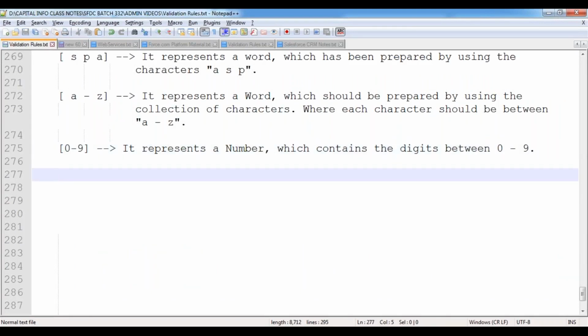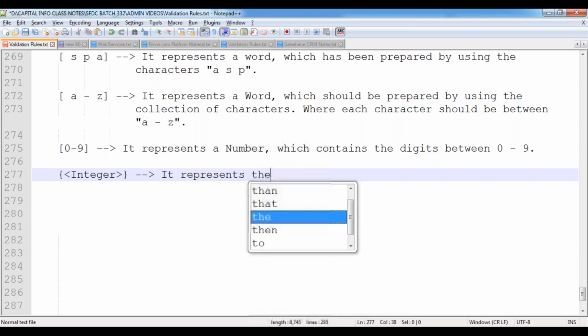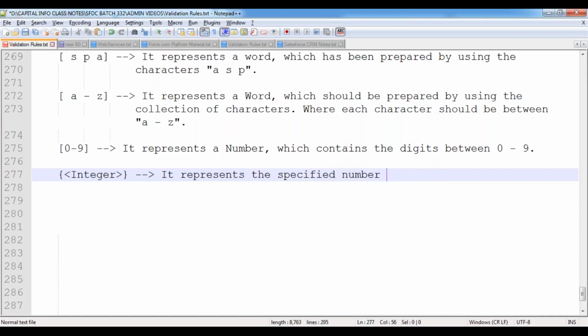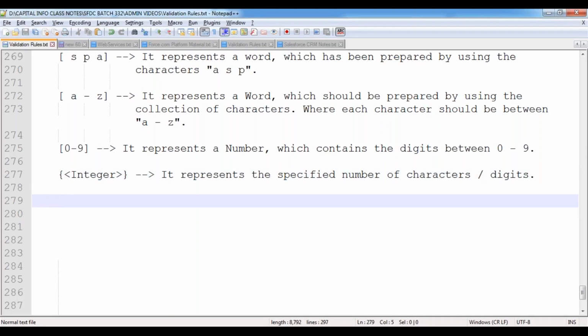Now, the next one, flower braces. Inside the flower braces you can give an integer. What it represents is the specified number of characters or digits. So these are the various wildcard characters supported by Salesforce.